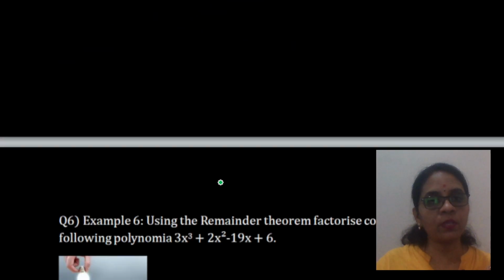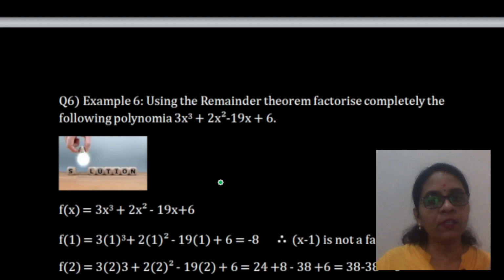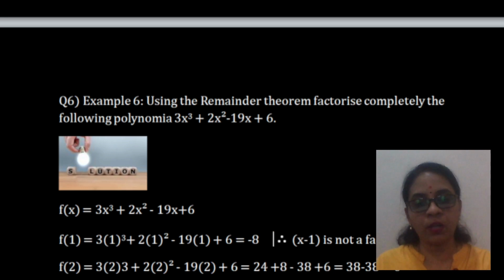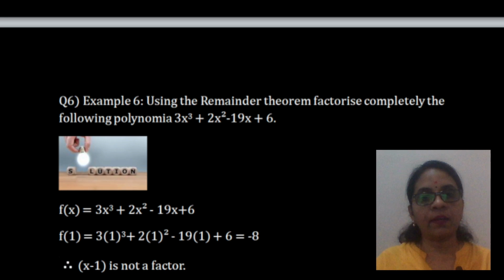Moving on to the next question. Using the remainder theorem, factorize completely the following polynomial. The first important aspect is that you have to name the polynomial. What you have to do, children? You have to name the polynomial. Using the remainder theorem, factorize this polynomial. Now, how do we factorize the polynomial?